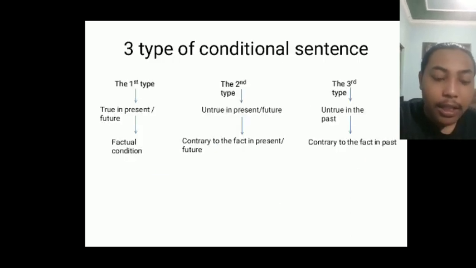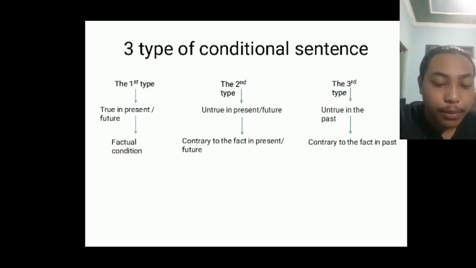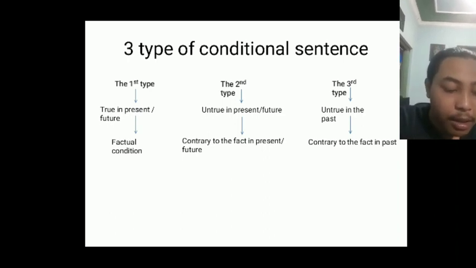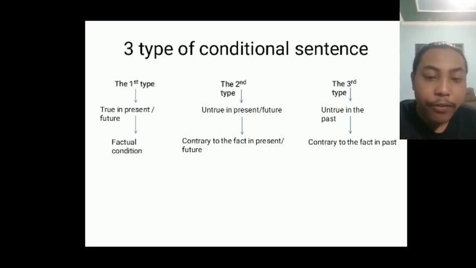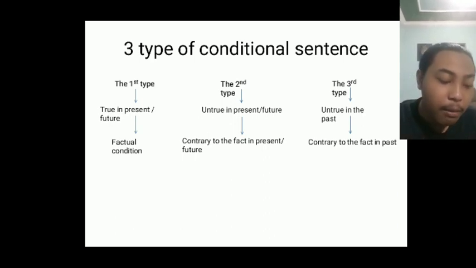Next is three types of conditional sentence. If you look at this slide, conditional types number 1, 2, and 3 have different characteristics.